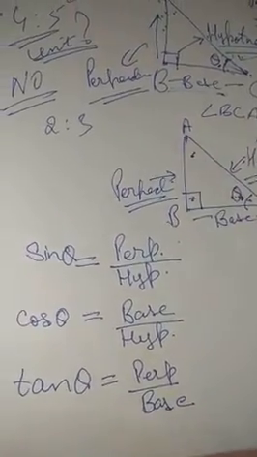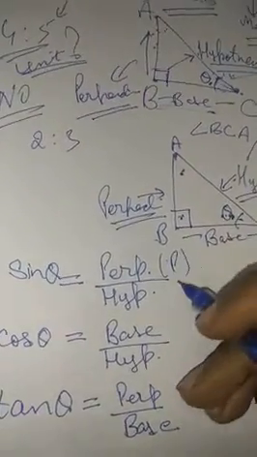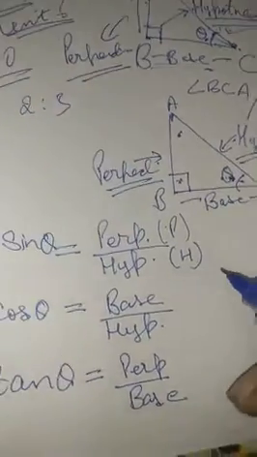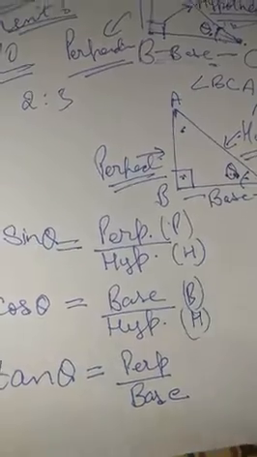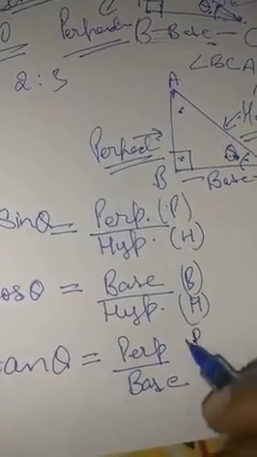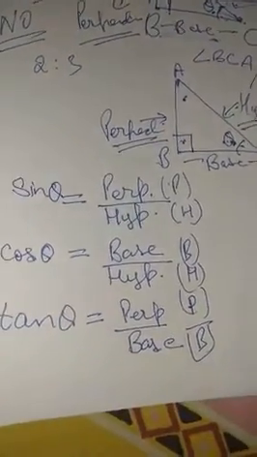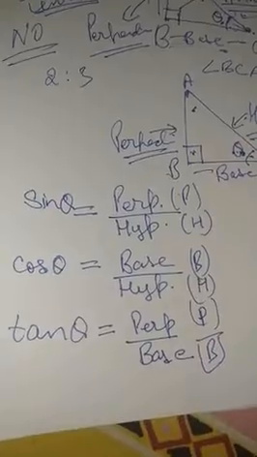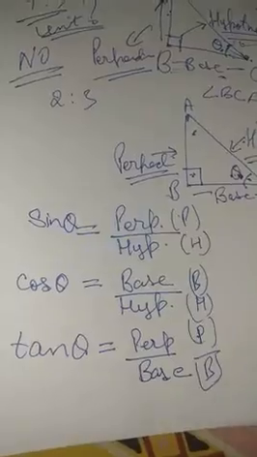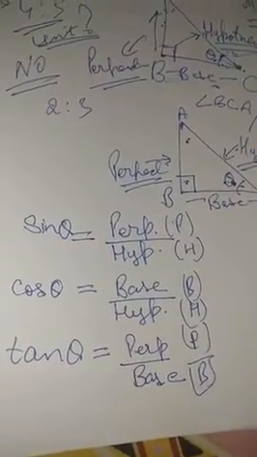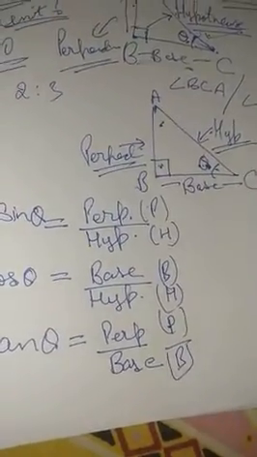Yeah children, we were discussing the ratios. We can also assign a letter P for perpendicular, and H for hypotenuse, B for the base, and again H for the hypotenuse, P for the perpendicular, and B for the base. Alright, now whenever we have these ratios, we will not write down perpendicular or hypotenuse every time. You will have to see, as per the figure, which one is the perpendicular, which one is the base, or which one is the hypotenuse.